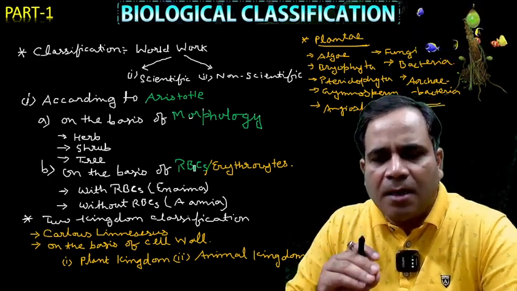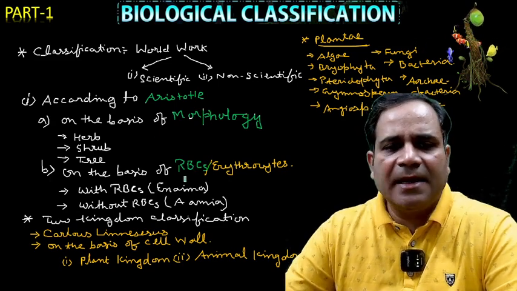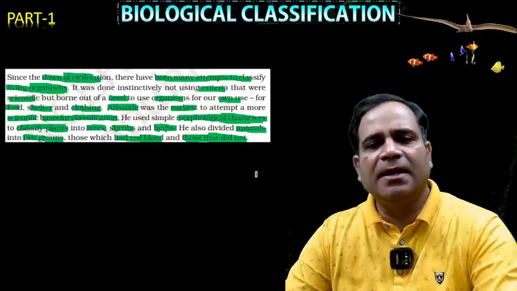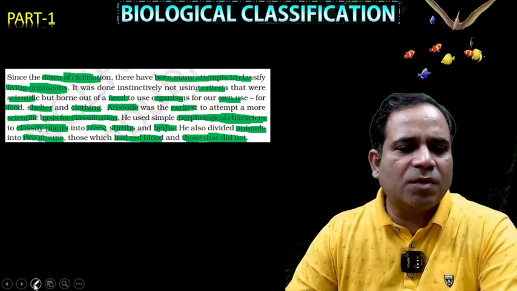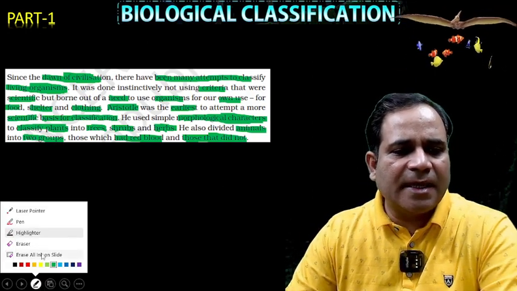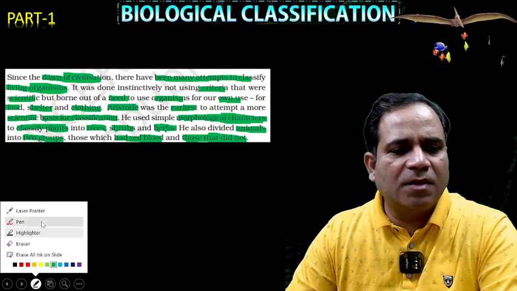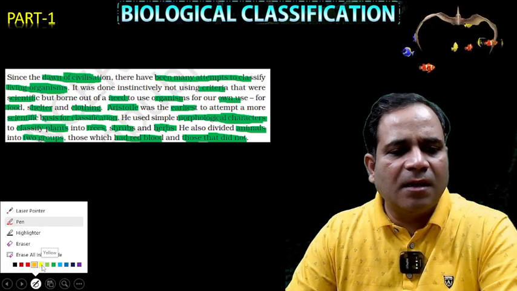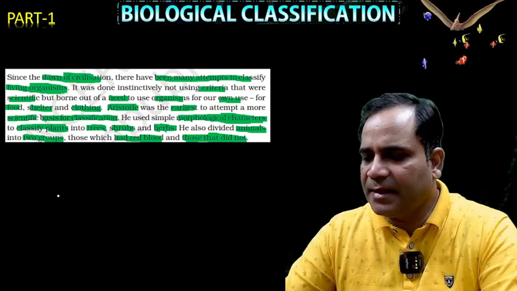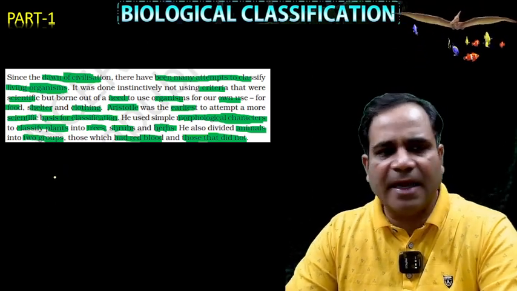Now, the next scientist is Carolus Linnaeus, the father of taxonomy. He classified organisms into two kingdoms, the plant kingdom and the animal kingdom.